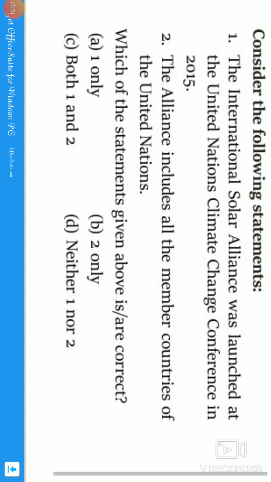This type of question UPSC asks, guys. Whenever we read, we should know exactly, with understanding. We should study, guys. Otherwise, we can't simply write the exam by thinking, maybe like that, maybe like that. No, it must be exact. So the statement that the alliance includes all the member countries of the United Nations is wrong, guys. The correct answer for the given question is only one, that is option A. Let us move to the answer. Exactly. So let us move to the next question.